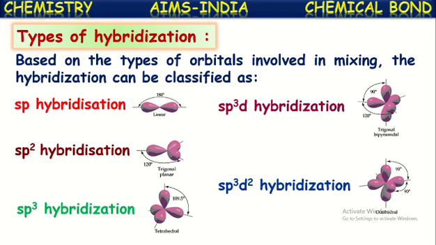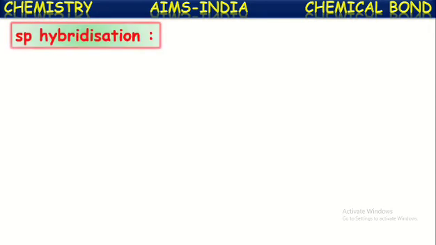There are different kinds of hybridizations. Now let us see about these kinds of hybridizations one by one. First, let us go through sp hybridization.